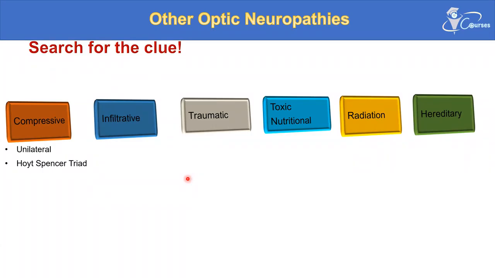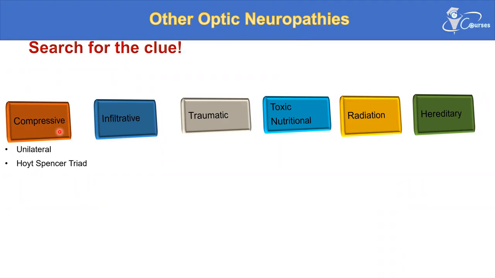So when you have a patient with optociliary shunts, always consider that this process is chronic, like in chronic papilledema, chronic compressive optic neuropathy, like in the case of meningioma, or chronic primary open-angle glaucoma. So this is the Hoyt-Spencer triad. Again, it is progressive visual loss, optic atrophy, and optociliary shunts. This triad is suggestive of compressive.